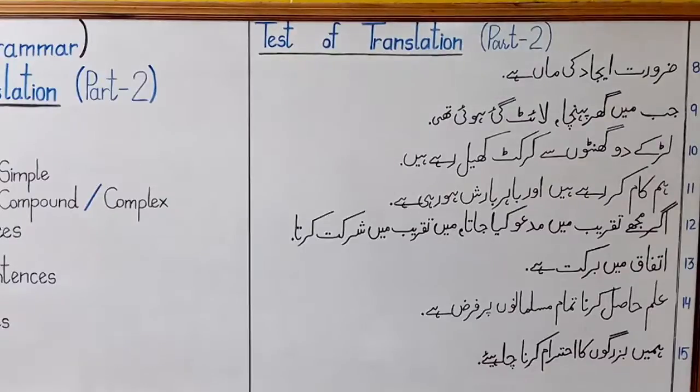Number 1, मैं घर पहुंचा. Number 2, लाइट गई हुई थी. So what do you think happened first? You people have to identify the first action that took place and then the second action that took place, and accordingly the first action will go to past perfect and the second action that took place will go to past simple. Sentence number 10, लड़के 2 घंटे से क्रिकेट खेल रहे हैं.